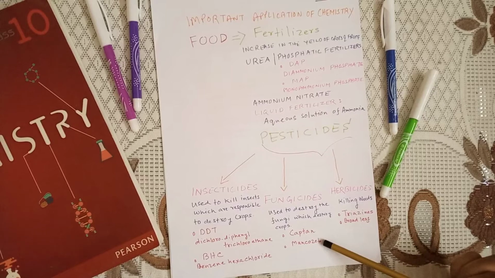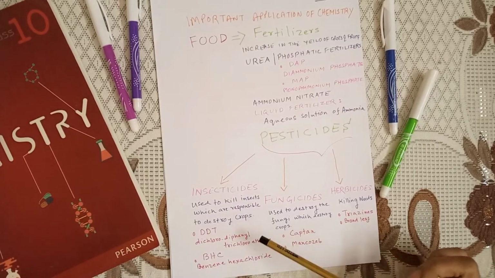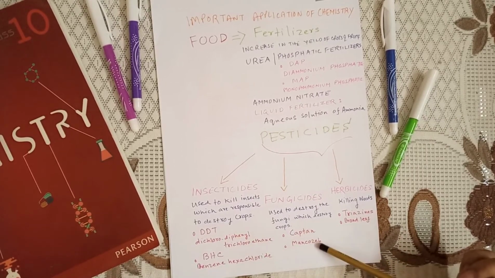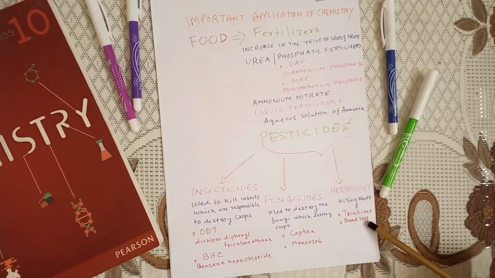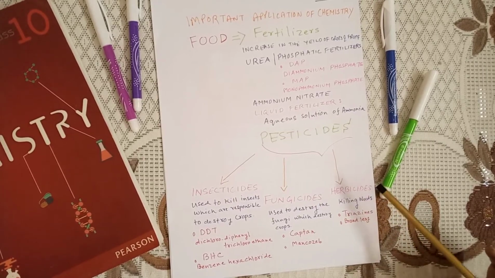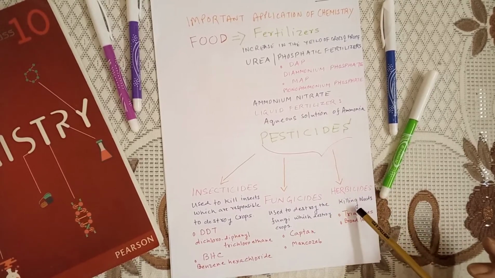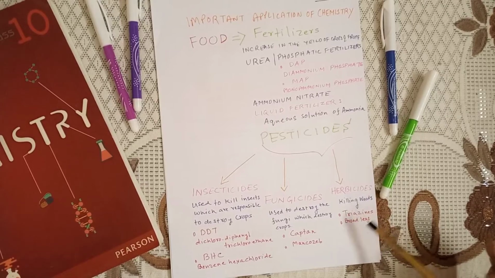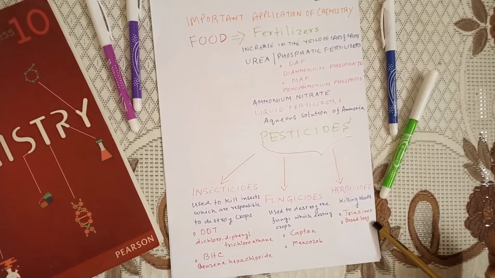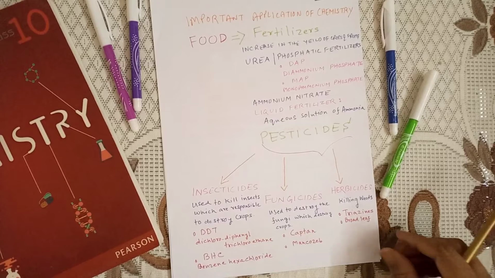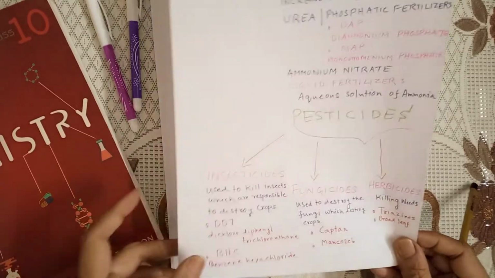There are many. I just wrote two here for insecticides, two for fungicides, and two here for herbicides. Now herbicide is a group of pesticide which basically kills the weeds. Examples: triazines and broadleaf. Triazines and broadleaf. Now we are moving to slide number 3.